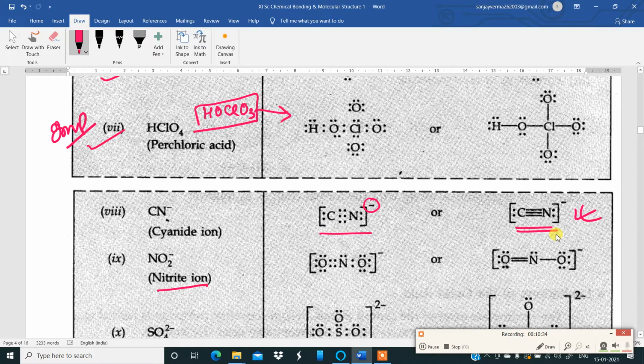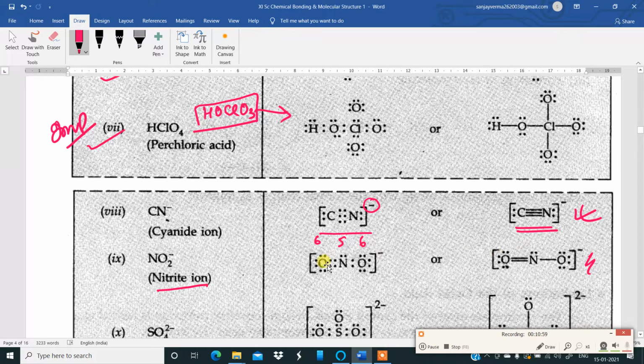Oxygen has 6 electrons in the valence state. Nitrogen has how many electrons? It has 5 electrons. Over here again 6 electrons. Total should be 12 plus 5, that is 17. So you can check: 1, 2, 3, 4, 5, 6, 7, 8, 9, 10, 11, 12, 13, 14, 15, 16, 17, 18, 19, 20. Why 20? Because of the minus charge over here, no? That's why it is coming to negative charge. That is nitrite ion. Okay.